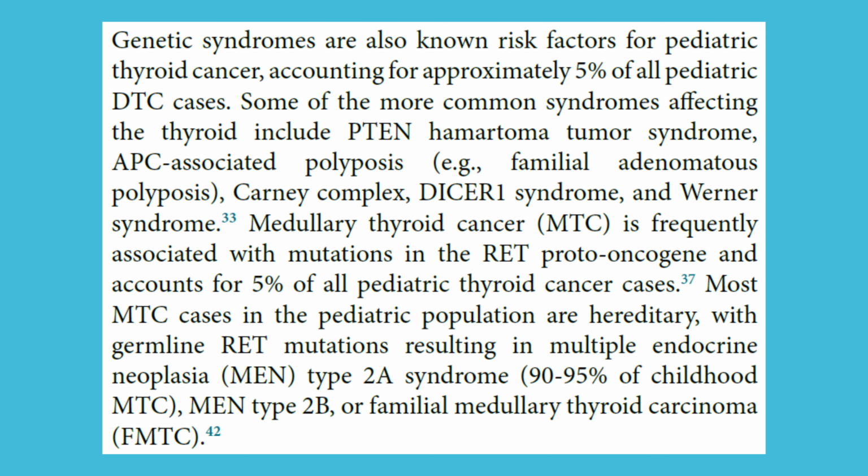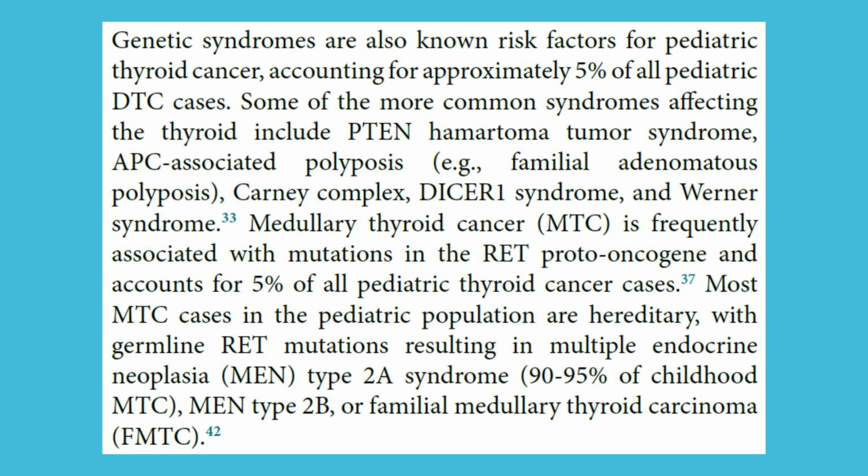Genetic syndromes are also known risk factors for pediatric thyroid cancer, accounting for approximately 5% of all pediatric DTC cases. Some of the more common syndromes affecting the thyroid include PTEN hamartoma tumor syndrome, APC-associated polyposis, e.g., familial adenomatous polyposis, Carney complex, DICER1 syndrome, and Werner syndrome.